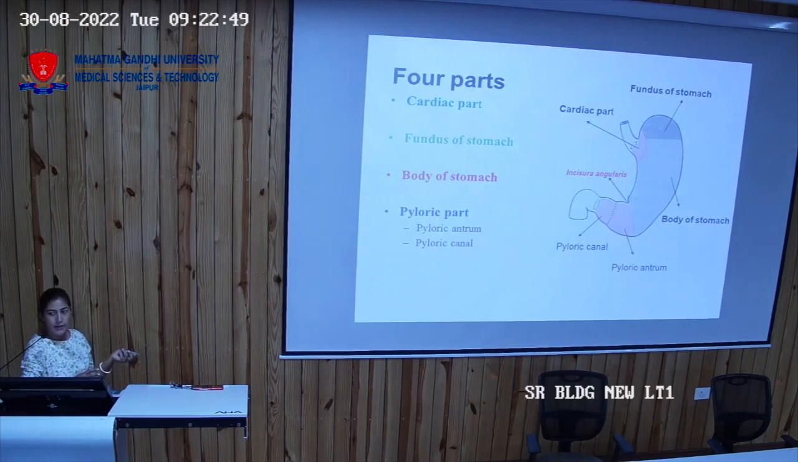Then starts the pyloric part, which is divided into the pyloric antrum and the pyloric canal. After this pylorus, which structure will be starting? Duodenum.